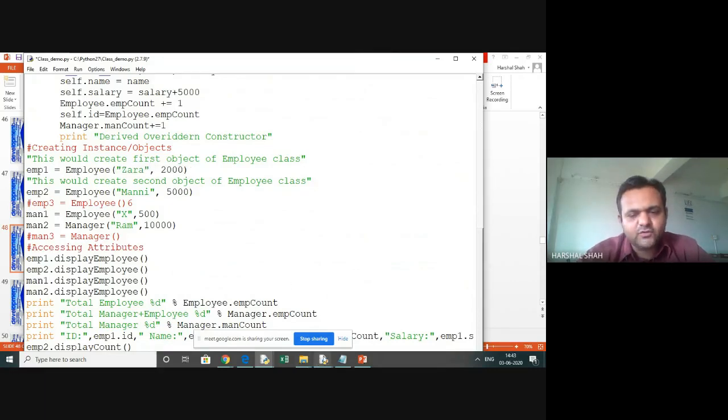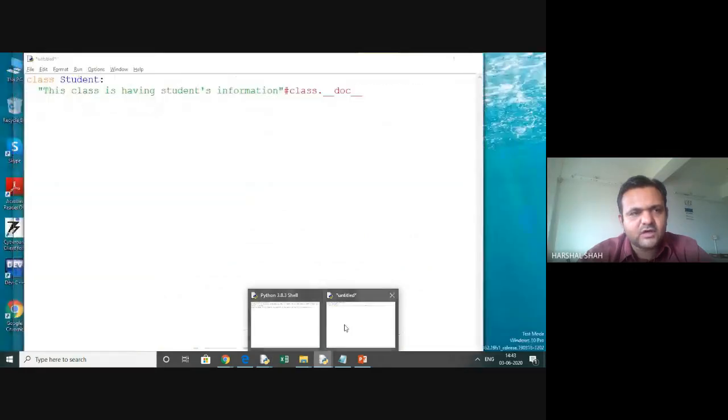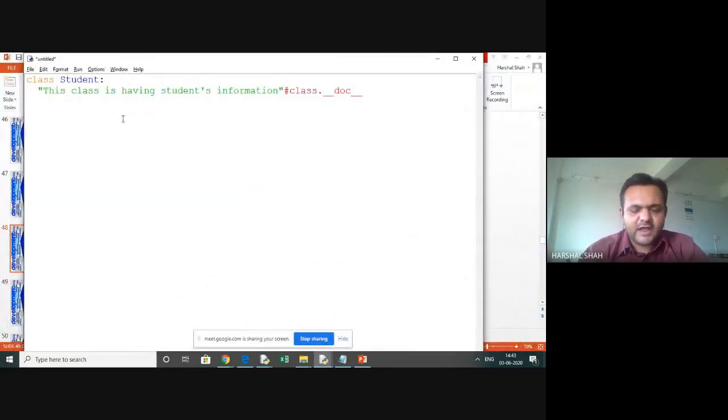So let's do it here in our own untitled file, this is a student. What I am doing here, I am writing the student count. Okay, so I'm writing count is equal to 0. This becomes my static member. Okay, now what I'll do, I'll use a constructor. I'll have one constructor.